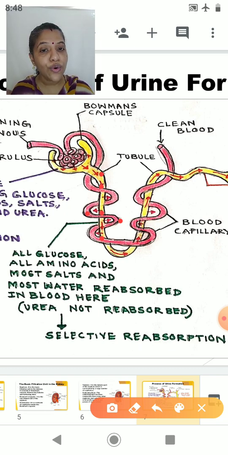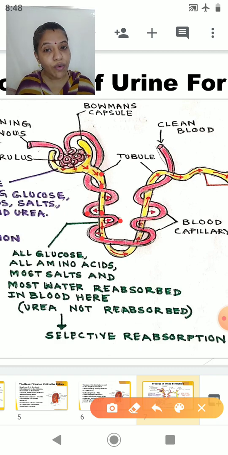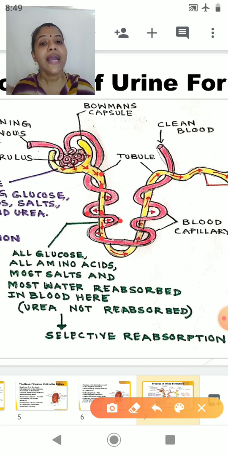So all glucose, all amino acids which are required by the body, most salt and most water is reabsorbed into the blood. But what is not reabsorbed? It is the urea, because it is a nitrogenous waste and it is the one which we have to throw out. So from the filtrate we are only reabsorbing the substances which are useful to us, and we are not taking substances like urea which is a nitrogenous waste.